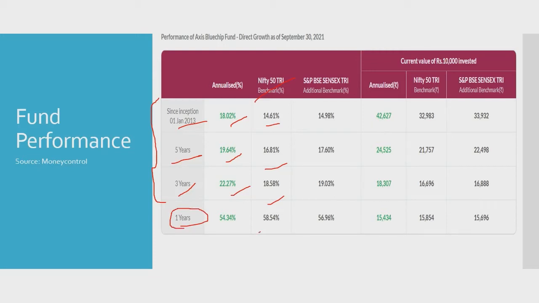And as you see, this data is as on September 30, 2021. And for the past 1 year, Nifty 50 has been predominantly bullish, crossing the 16,000 mark like anything. So, keeping this aside, I think the fund has been constantly outperforming the benchmark, which is a good sign. And when we are going for investment in large cap companies, we have to look at the long term returns.